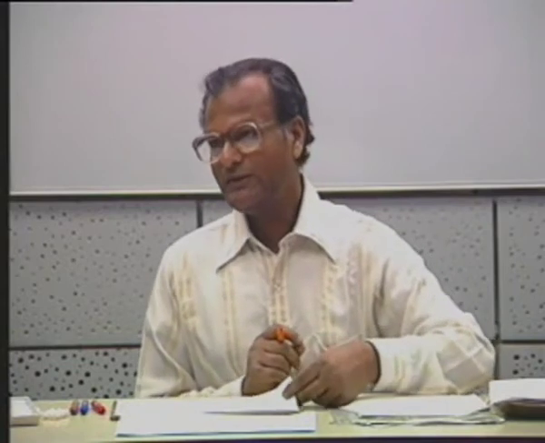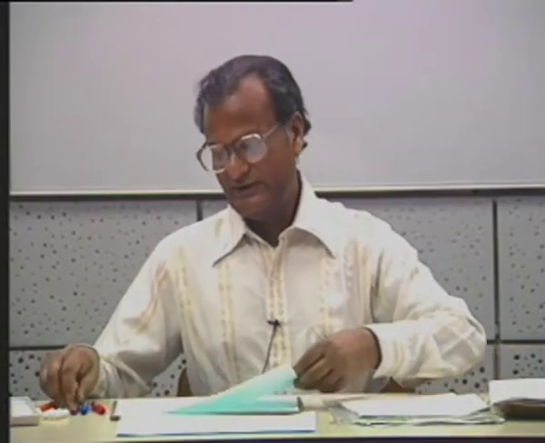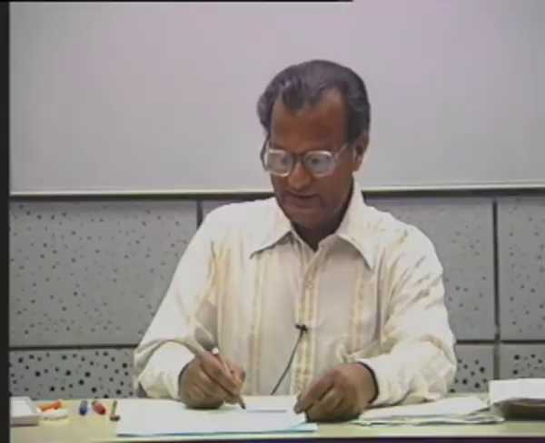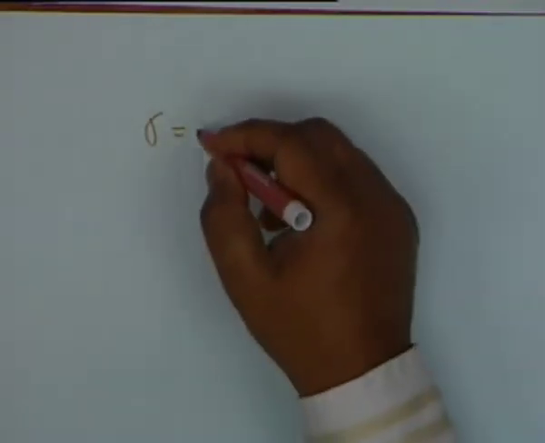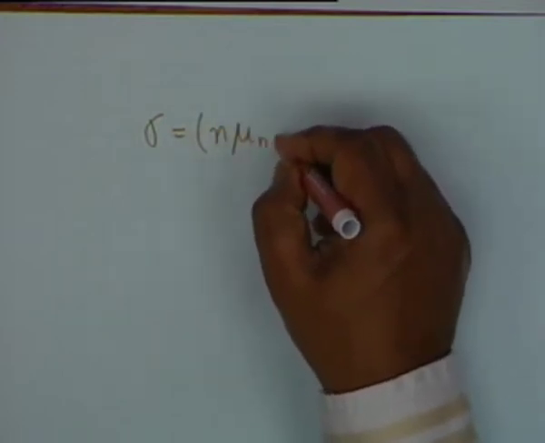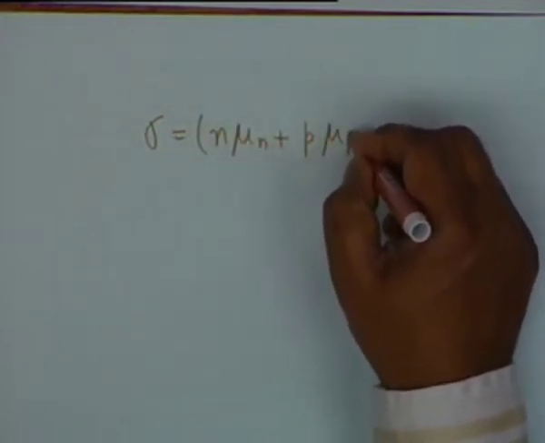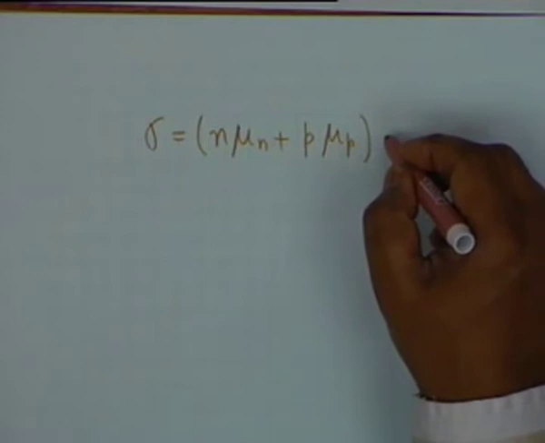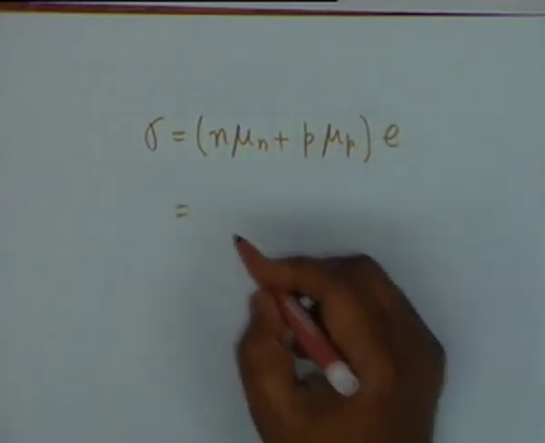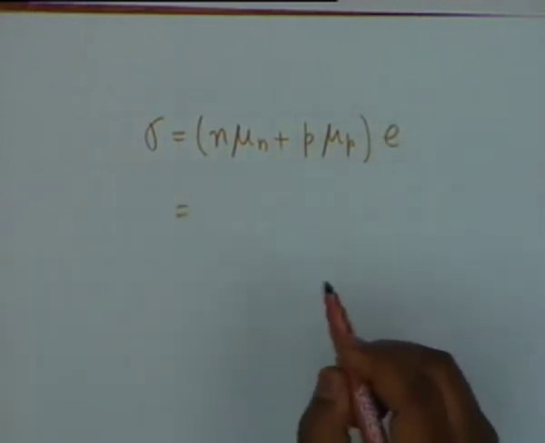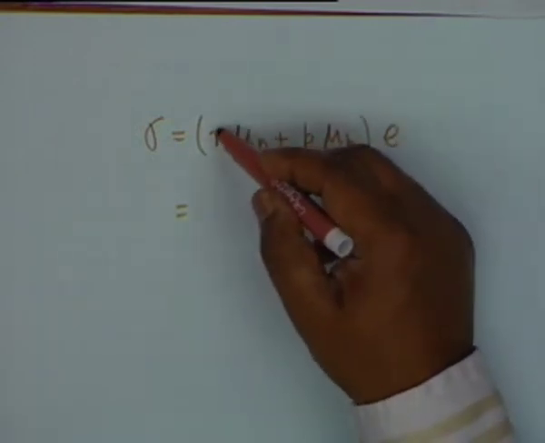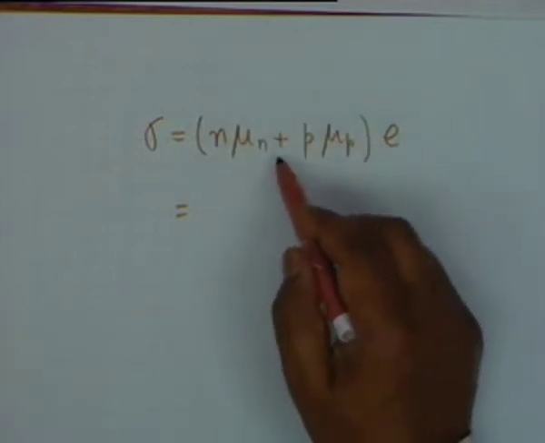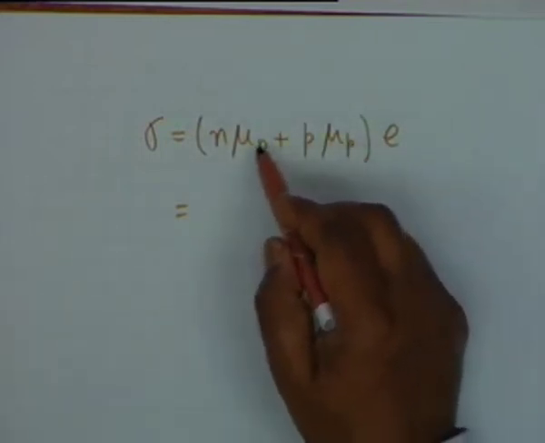And if you wish to calculate the conductivity, that is sigma of the doped semiconductor, normally this is given by n mu n plus p mu p times E. Here, because it is a p-type impurity and the concentration of P is much larger than the concentration of N, what is the order of difference between mu P and mu N?